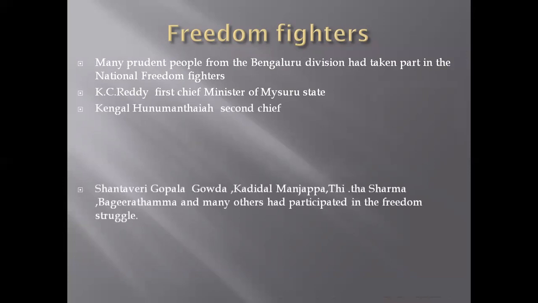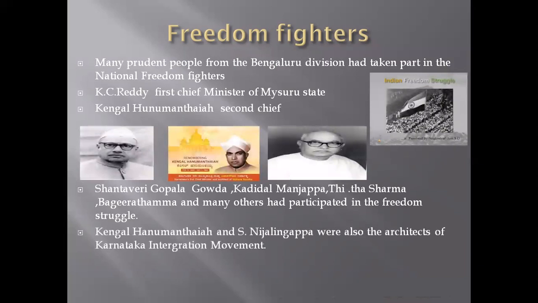Shantavira Gopala Gowda, Kadidal Manjappa, Pita Sharma, Bhagiratnamma, and many others had participated in the freedom struggle. Kengal Hanumanthaya and S. Nijalingappa were also architects of the Karnataka integration movement. Who were the architects? Kengal Hanumanthaya and S. Nijalingappa. So they are the architects.